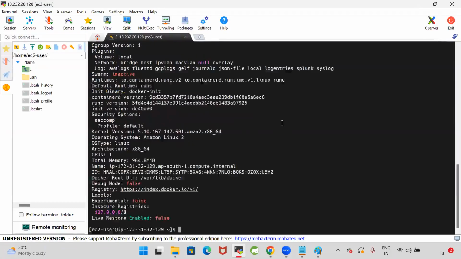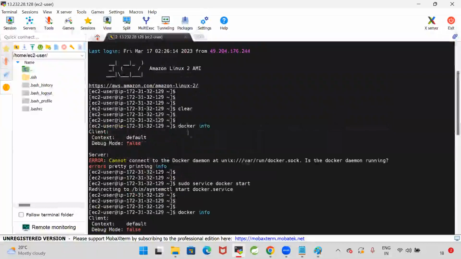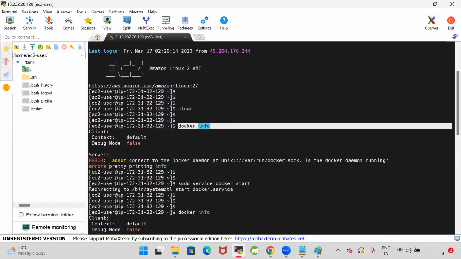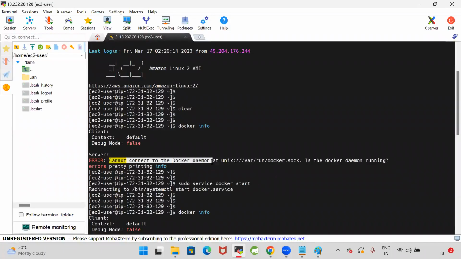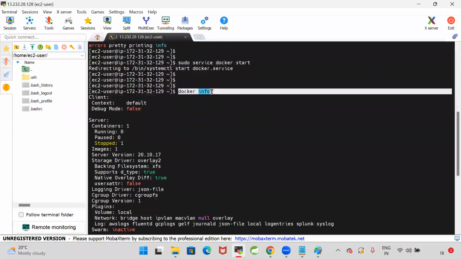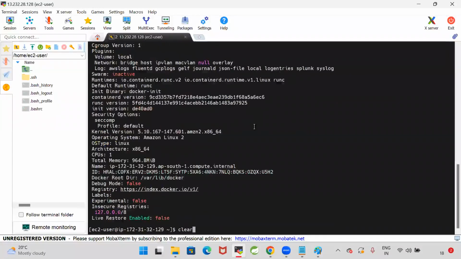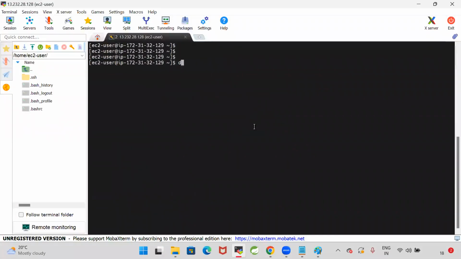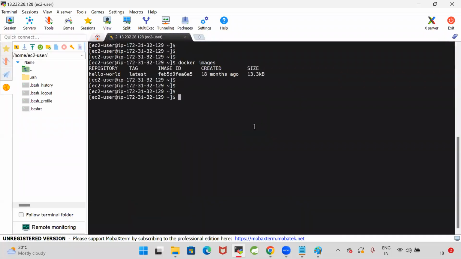How to verify? By using docker info. Earlier when I executed docker info, it said cannot connect to the Docker daemon. Is the Docker daemon running? At that time it was not running. I started the Docker daemon by using sudo service docker start. Once Docker is started, I'm able to execute the docker info command. Once we are able to start Docker, we can execute the Docker commands. Here, docker images. So what are the images we have?